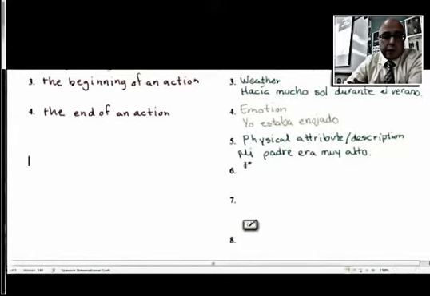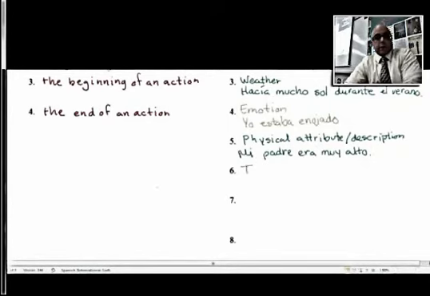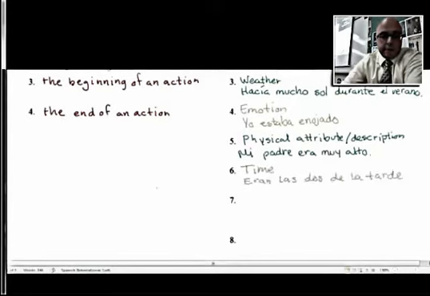Mi padre era muy alto is the example that I have here. The sixth one is time. Eran las 2 de la tarde. Stating what time it was when we were doing something.